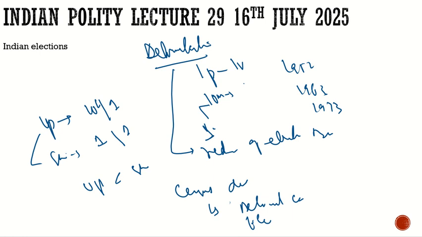After the 1973 census, the South Indian states approached Indira Gandhi and said, ma'am, if you continue with delimitation, it is eventually going to impact the representation of the South Indian states in parliament as compared to the North Indian states.